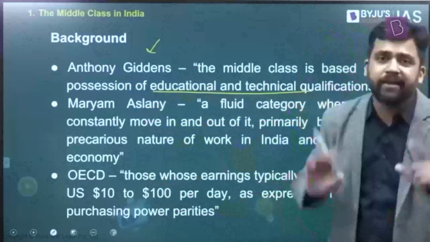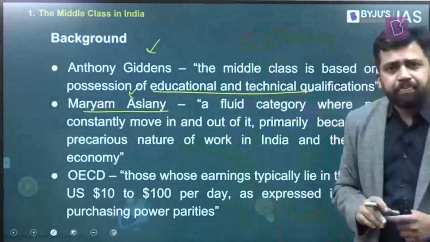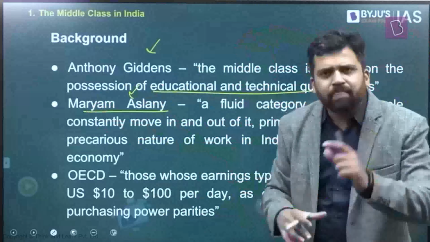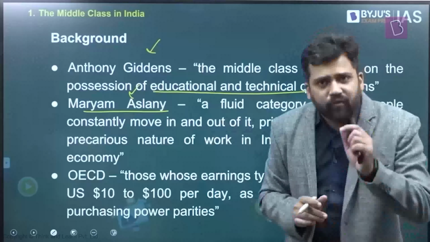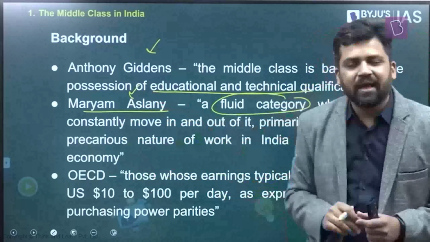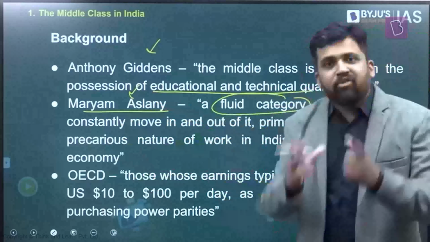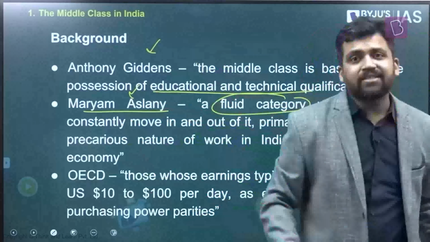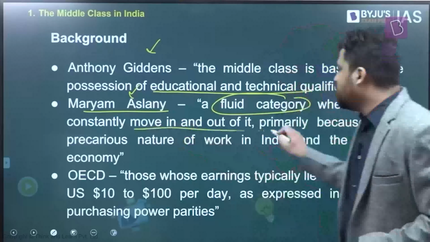So they are the middle classes, according to Anthony Giddens. Mariam Aslani again looks at middle classes from the Indian perspective and says that in case of India, middle class is a fluid category. Fluid, something which keeps on flowing, something which keeps on changing its shape. So middle class is a fluid category. Why? The number of people in the middle class keeps on changing. Some people will enter into the middle class, some people will move out of middle class. Constantly moving in, constantly moving out.